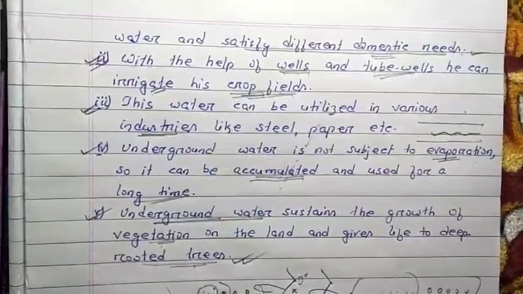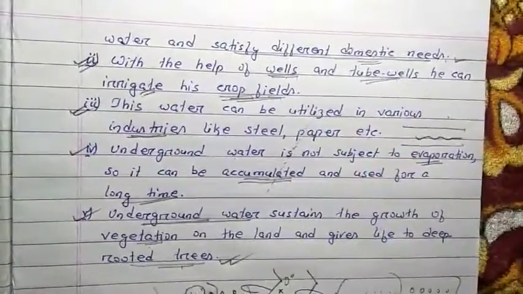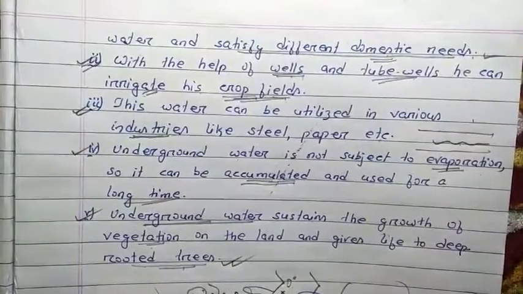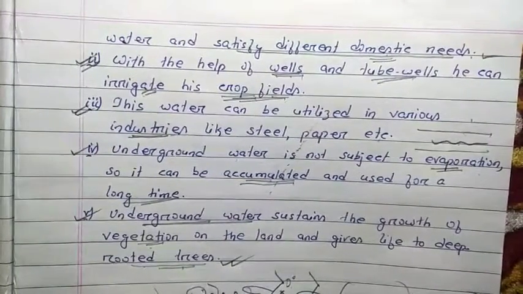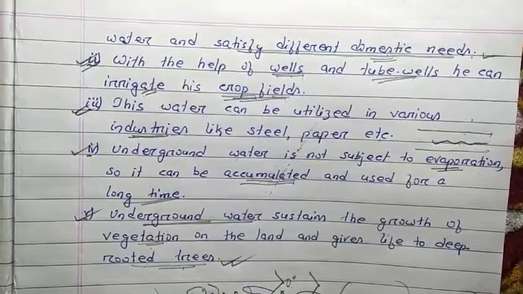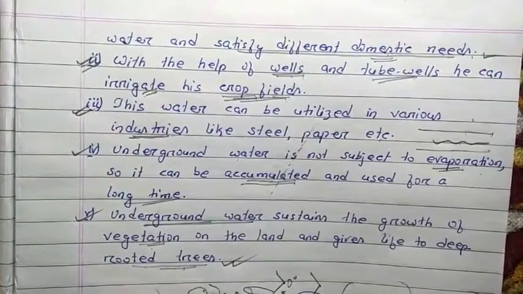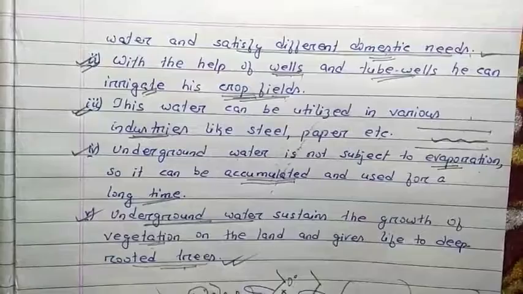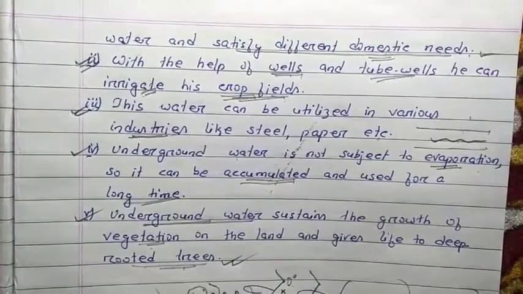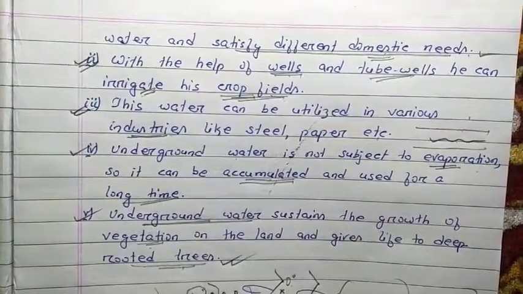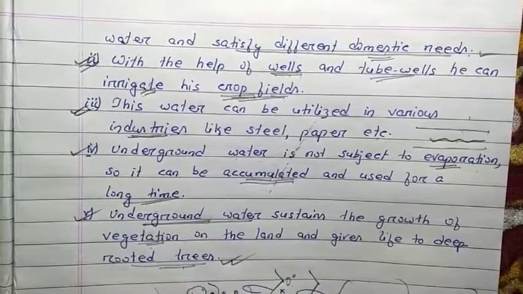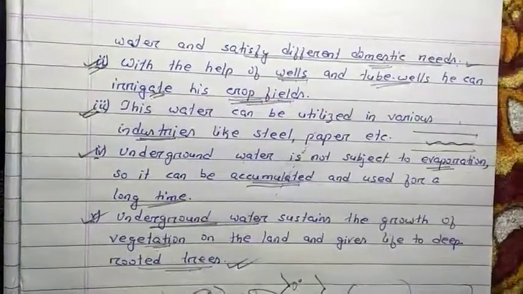Now the chapter is completed. In this chapter we have discussed moisture in the air, we have studied the water cycle, we discussed evaporation, condensation, precipitation. We also covered the different types of condensation as well as precipitation. We discussed the differences between evaporation and condensation, and also we have covered underground water and its importance.